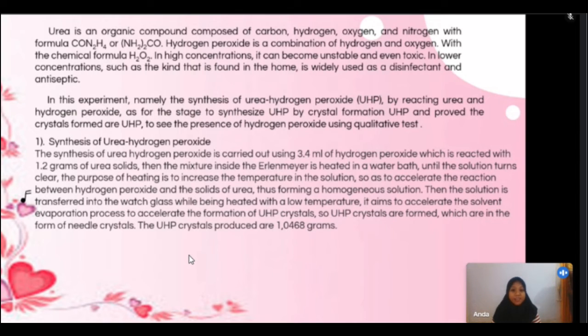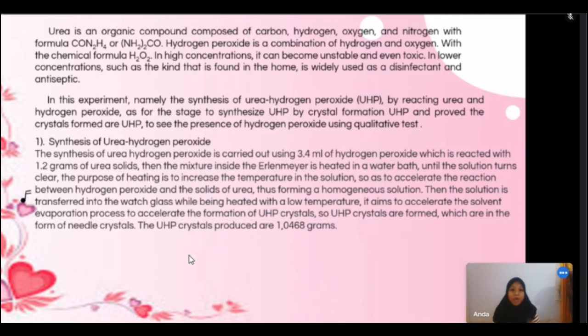One: synthesis of urea hydrogen peroxide. The synthesis is carried out using 3.4 ml of hydrogen peroxide, which is reacted with 1.2 grams of solid urea. The mixture in the flask is heated in a water bath until the solution turns clear. The purpose of heating is to help the components in the solution mix, so as to speed up the reaction between hydrogen peroxide and the solid urea.